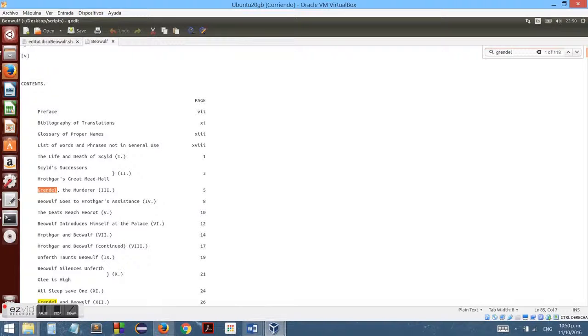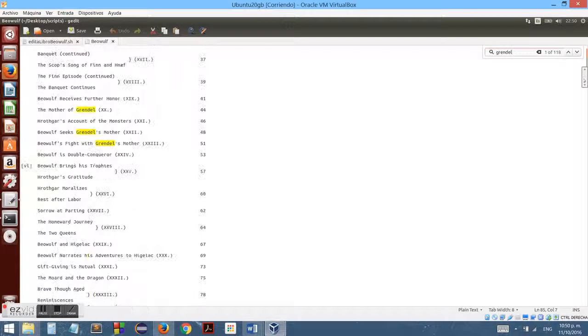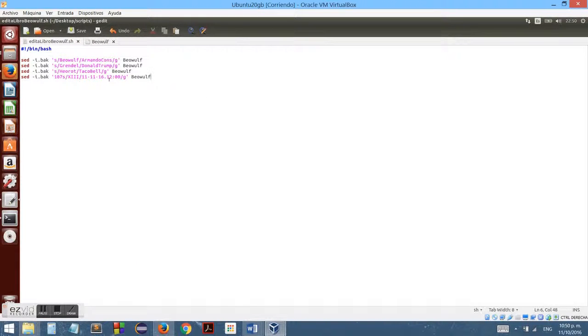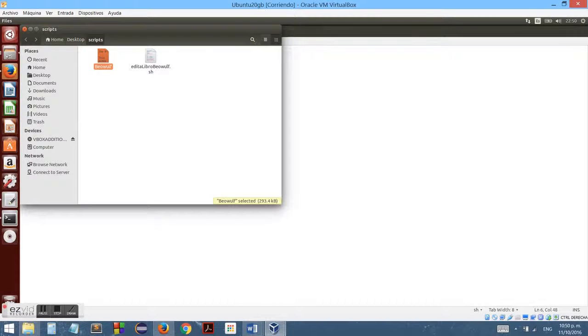The name of the hall, let me see, I have it on the script. And yeah, Heorot. So I use a kind of analogy to send our message to my agent.